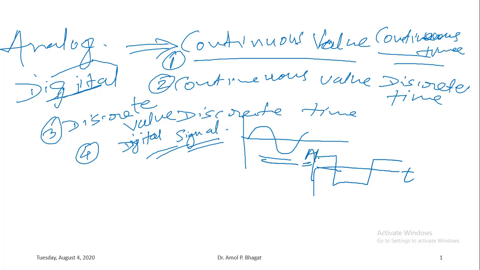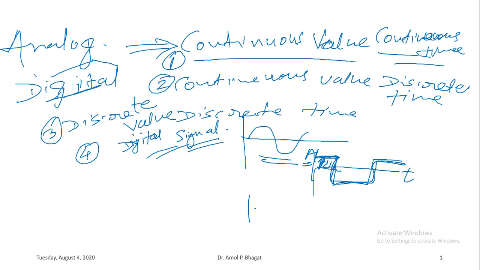So this signal is also an analog signal, right? Because in this signal, the value, that is the amplitude, as well as time, is continuously varying. So you can say that there is amplitude present at each instance of time.